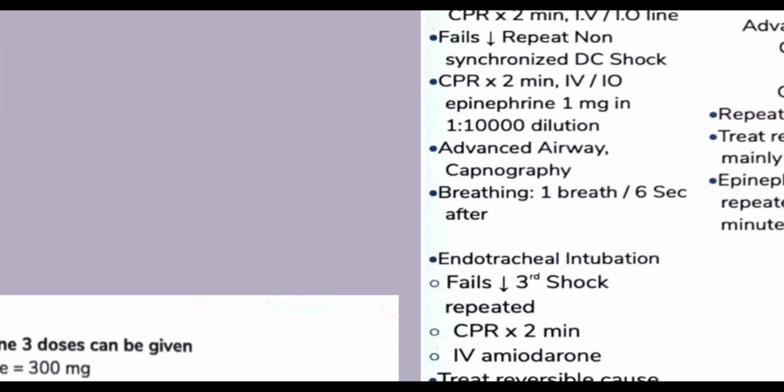I repeat that again, 1 ml was adrenaline, 9 ml was normal saline. So in total in the syringe, you can take a 20 ml or a 10 ml syringe, whatever is comfortable for you. So the entire 10 ml has to be pushed. Why? Because when a person is having abnormal rhythm activity in the heart, the circulation is impaired. So the possibility of the drug not reaching the heart is definitely very much there. So we will give support to the SA node by giving epinephrine to the patient.